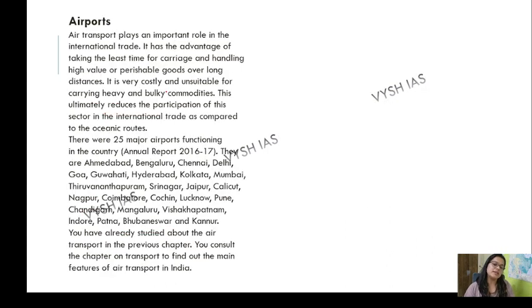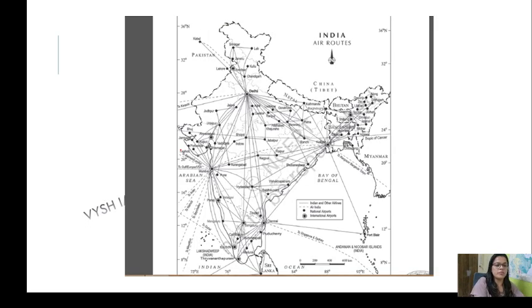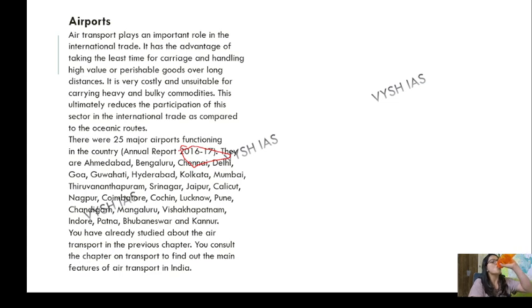Okay, and of course the airports, 25 major airports, but this was till like 2016. Almost every state has airports. So you need not read much about airports, you know them very well. But to write an answer about it, you need to know the statements.